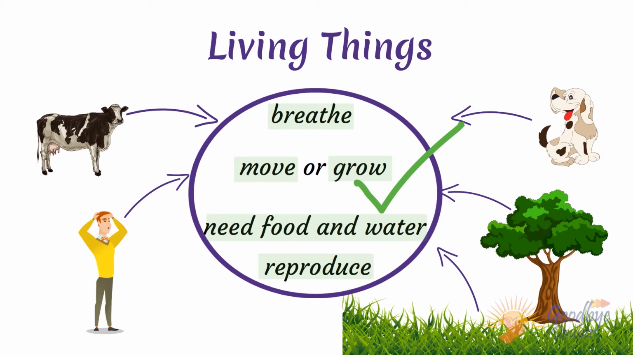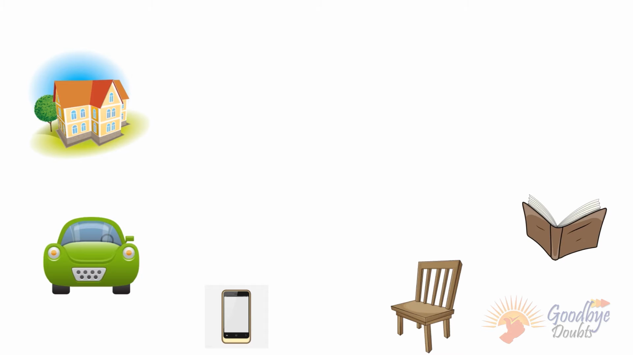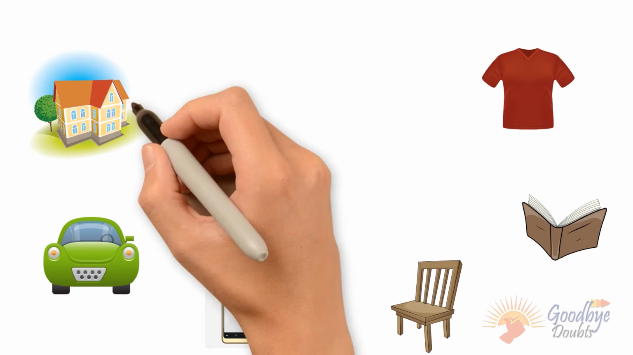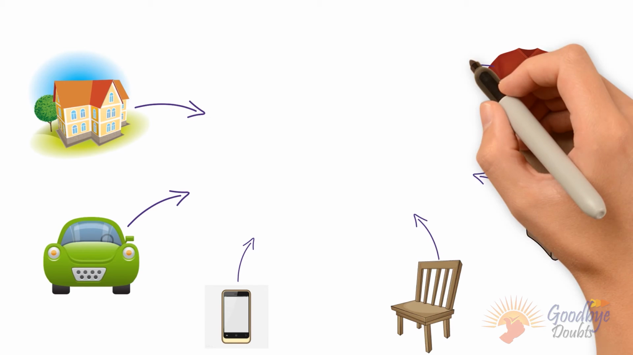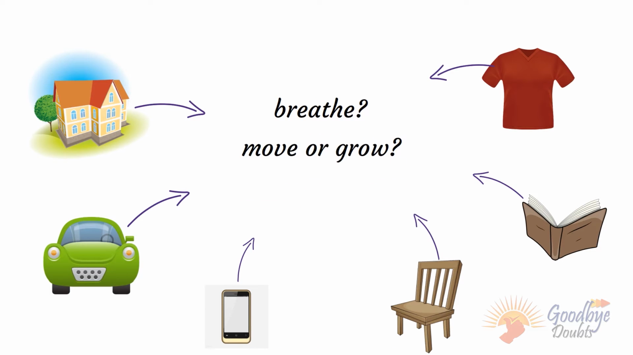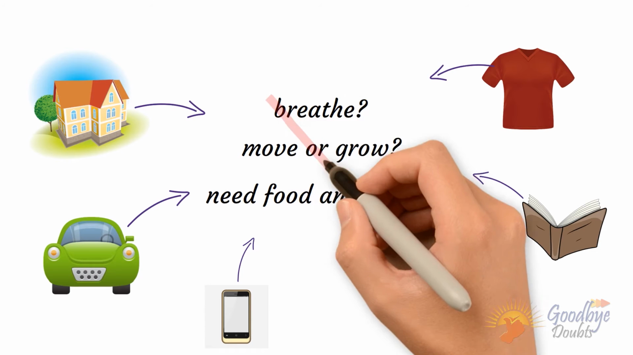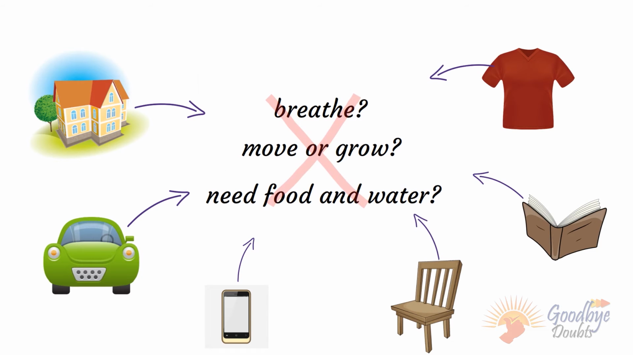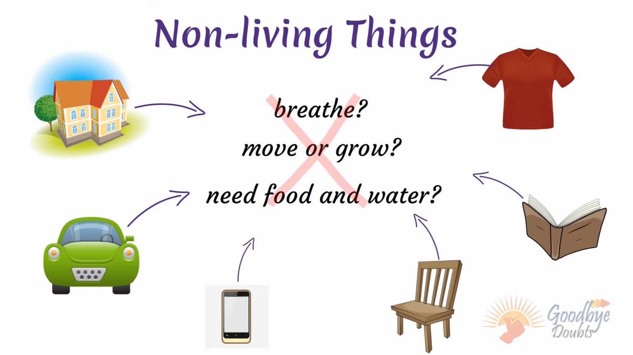There are so many other things around us, like house, car, mobile, chair, book, clothes, etc. Can you tell how these things are similar or connected in some ways? Do they breathe air? Do they move or grow? Do they need food and water? If your answer is no, then they all are non-living things. So things that do not have life are non-living things.